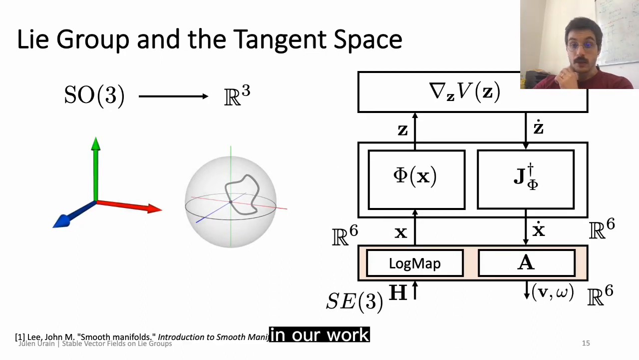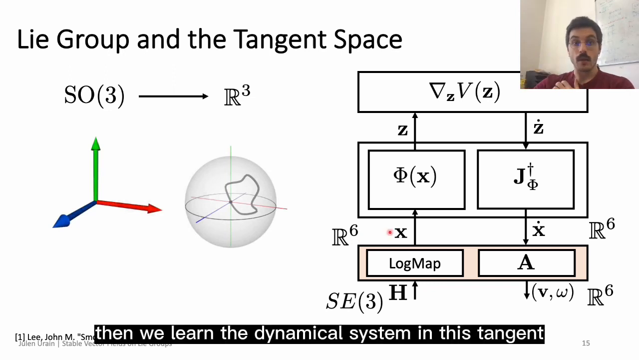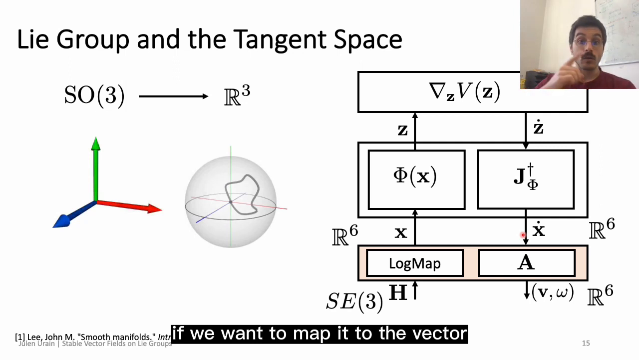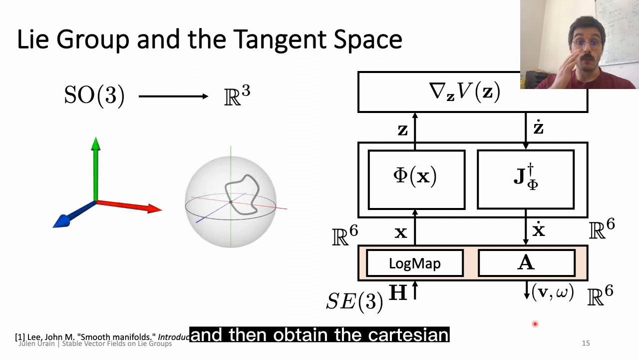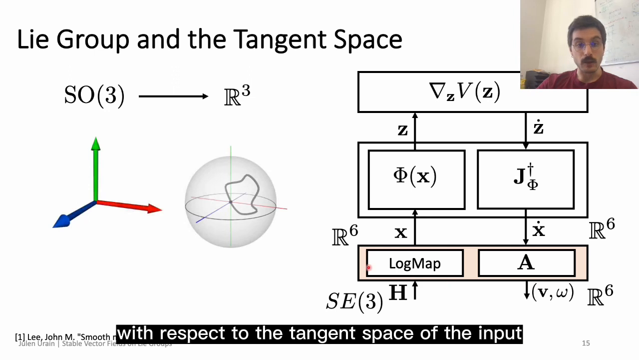Without going into much detail, in our work, we exploit this tangent space. Given any point in SE3, we first map it with the log map to the tangent space at the identity. Then we learn the dynamical system in this tangent space, and the obtained vector is going to be represented in the tangent space of the identity. If we want to map it to the vector on the tangent space of the input, we can do it through the adjoint operator and then obtain the Cartesian, like the positional and the orientation velocities with respect to the tangent space of the input.